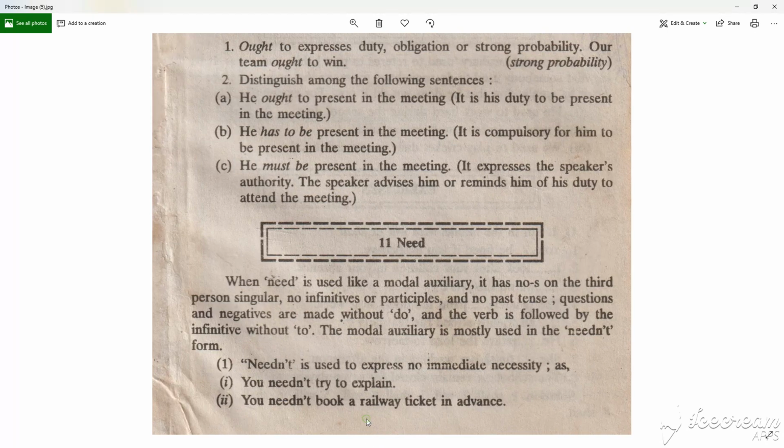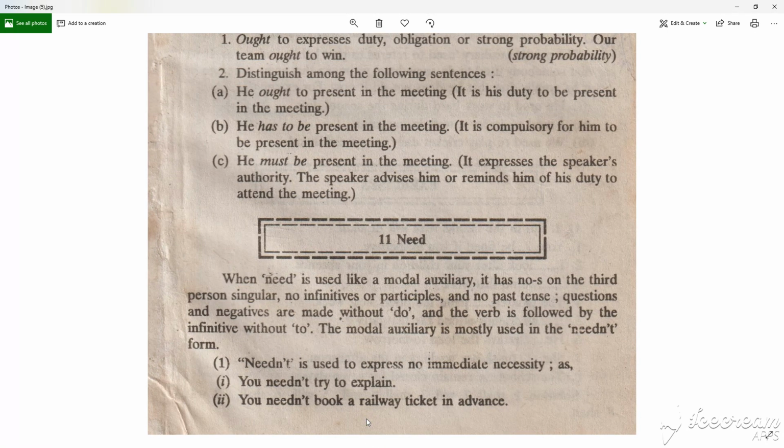So we will continue about the need. When need is used like a modal auxiliary, it has no s on the third person singular, no infinitives or participles, no past tense. Questions and negatives are made without do, and the verb is followed by the infinitive without to. The modal auxiliary is mostly used in the need not form.